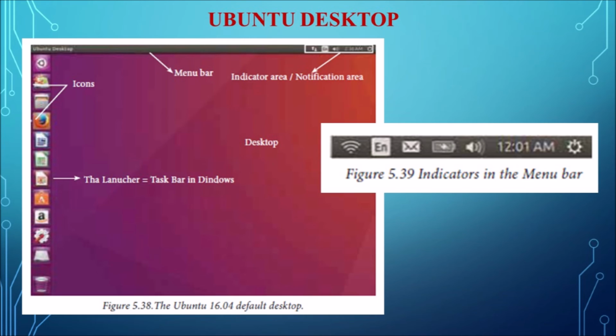And next one is system settings, which is equivalent to the control panel. And the last one is trash. Trash is equivalent to the recycle bin. So this is how the Ubuntu desktop looks.